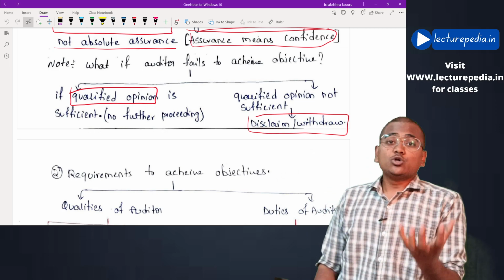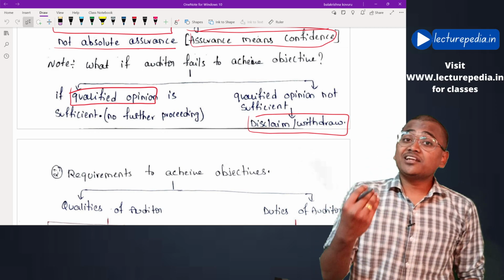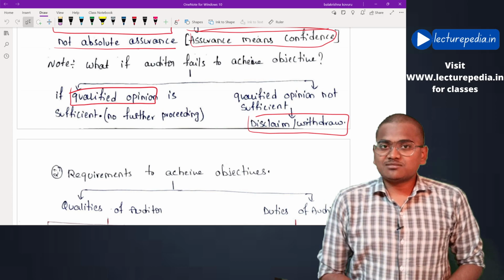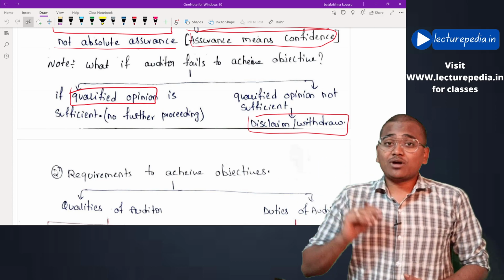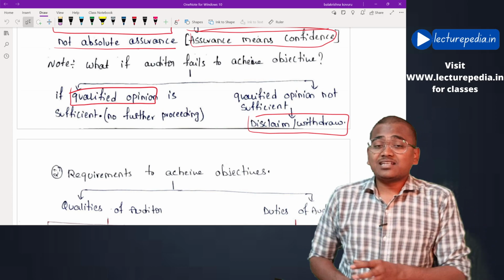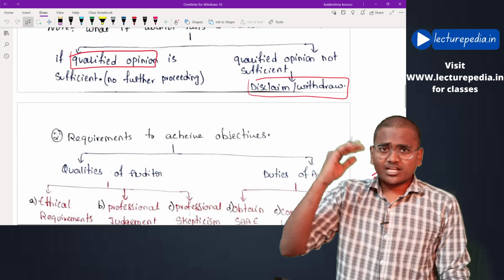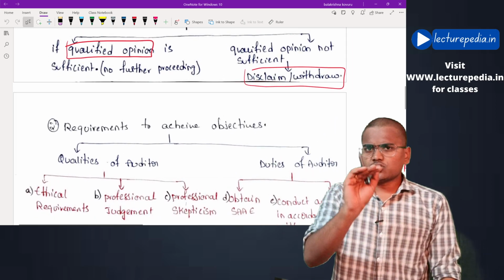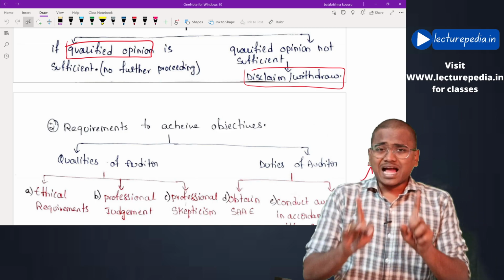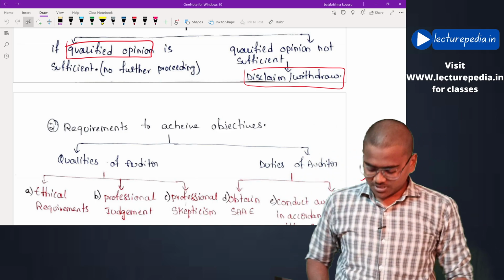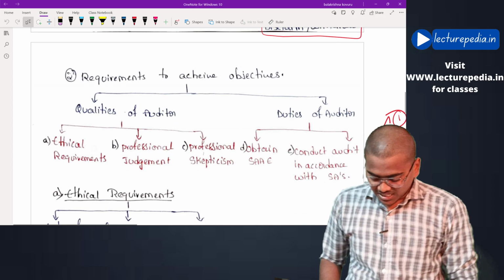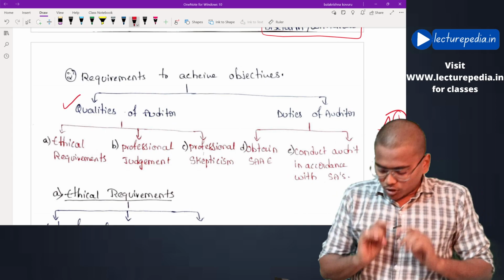Now, to achieve these two objectives, the auditor needs to meet some requirements. How many requirements? There are five requirements that we discussed while starting SA 200. What are those five requirements? For the purpose of easily remembering them, I have divided them into two types. Firstly, qualities of the auditor.